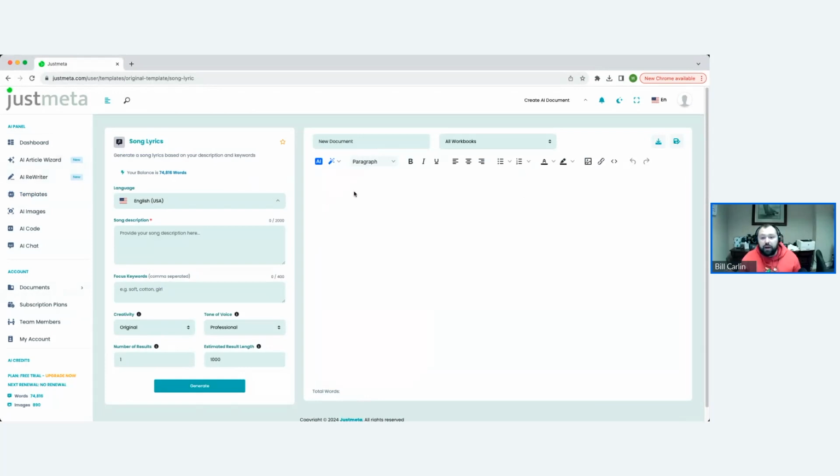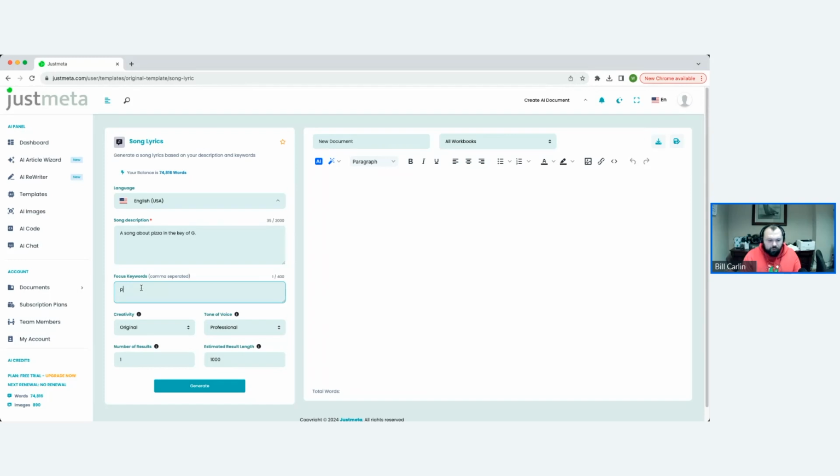So all you have to do in order to use this is describe the type of song that you would like. So I would like a song about pizza in the key of G. You know, you can select the key. You can tell it to make a song about X, Y, Z. You can make jingles for your brand.